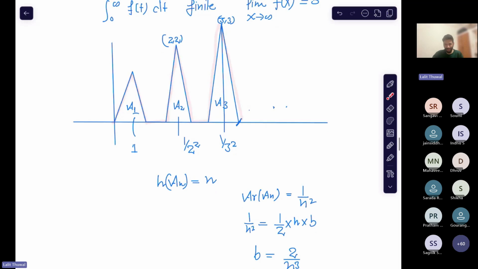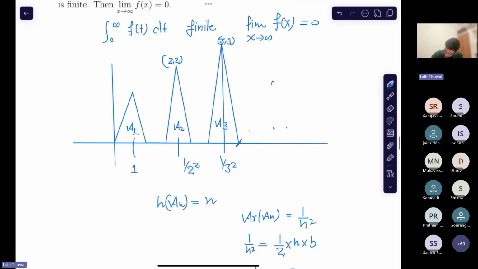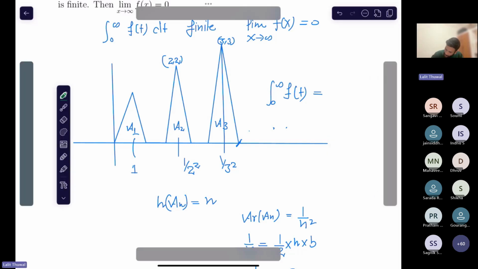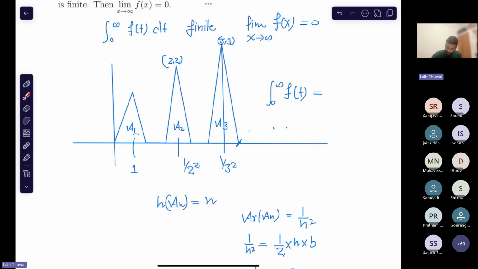Okay. So now see, what is the area? I mean, what is this integral? Now let's make the calculation. Let me write it in green color. So the area is, can you tell me what is the area? What is this integral, right?